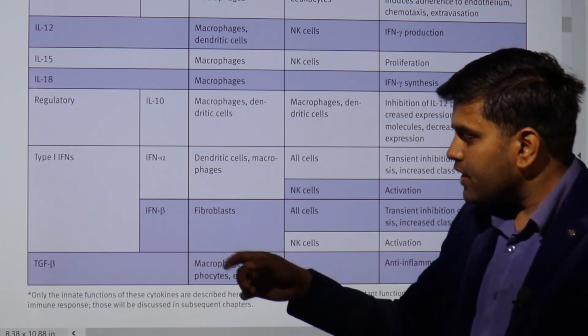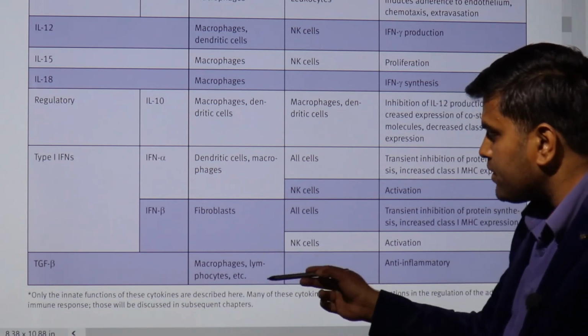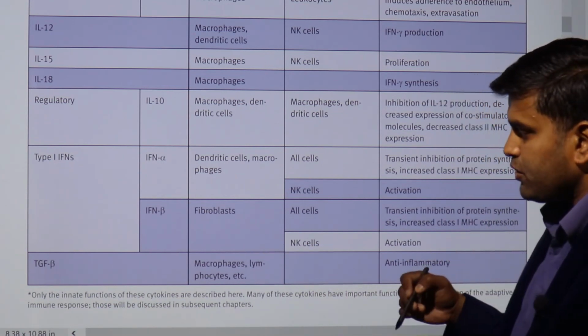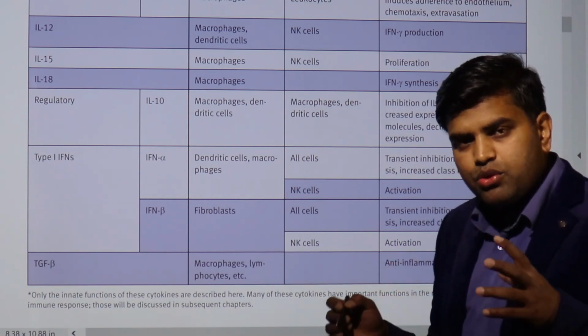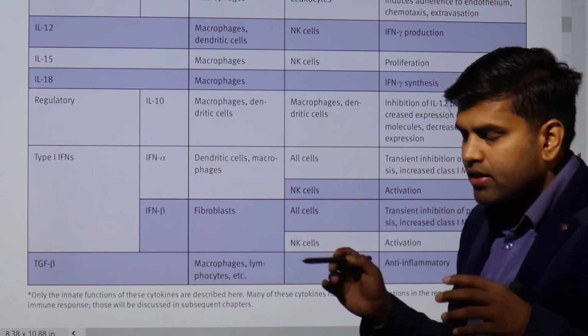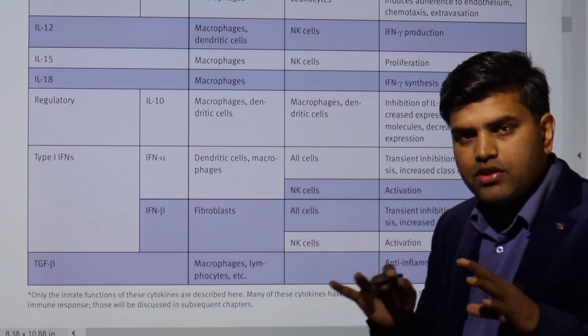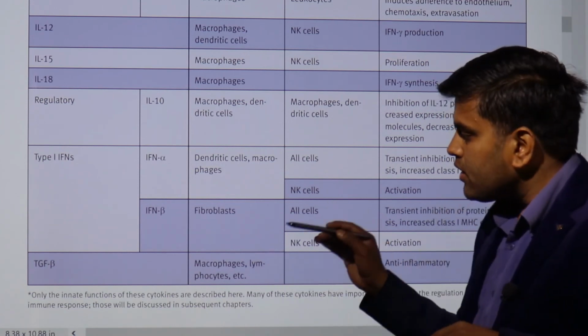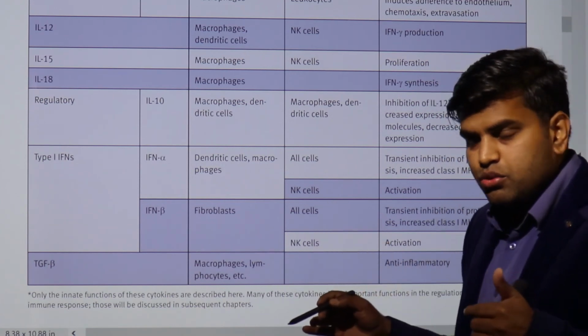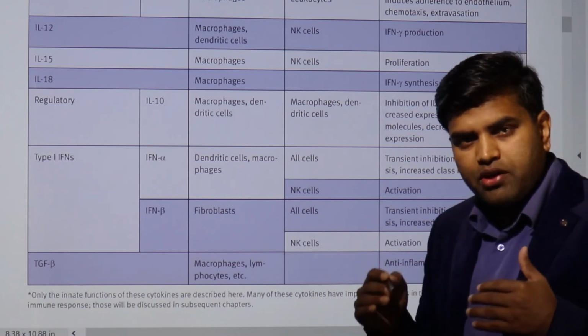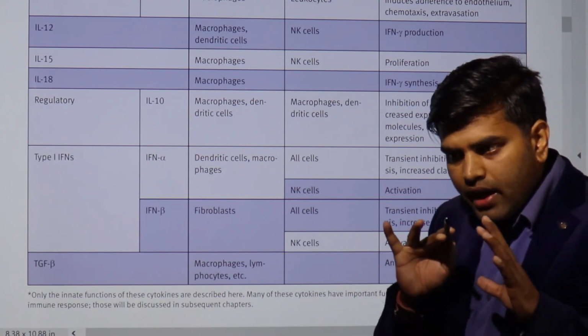Then there is TGF beta. This is released by the macrophage and lymphocyte. It has an anti-inflammatory role. So I have told you about macrophages. When there is acute inflammation, neutrophils come, fight and try to resolve the infection, try to finish the war. But if they are not able to do that, they will call the macrophages. Macrophages will come and analyze the situation.